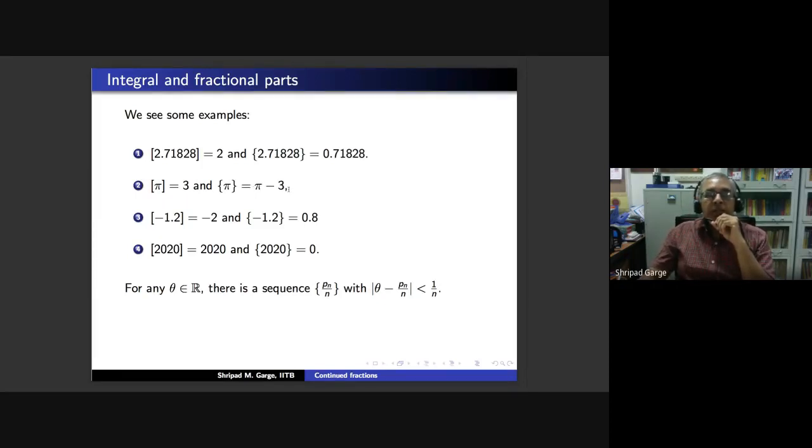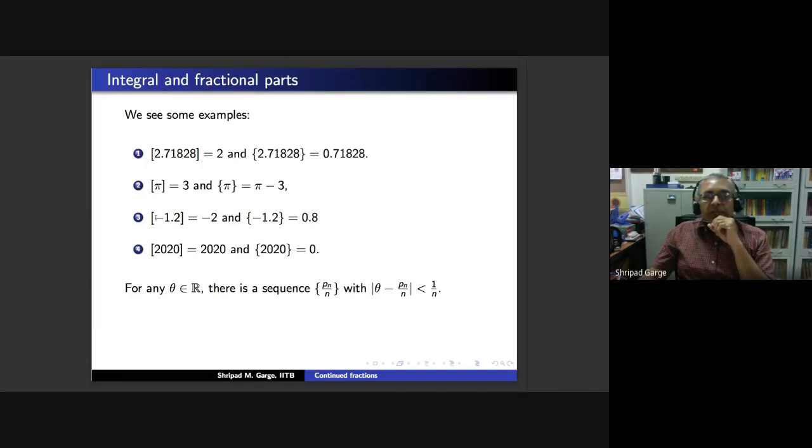So we observe from both these examples that if you take the integral part and the fractional part and take the sum, then you should get your number. So here we have 2 and 0.71828. The sum of these two is your number theta, 2.71828. Similarly, for pi, if you take 3, which is the integral part, and pi minus 3, which is the fractional part, the sum will give you pi, which it should.